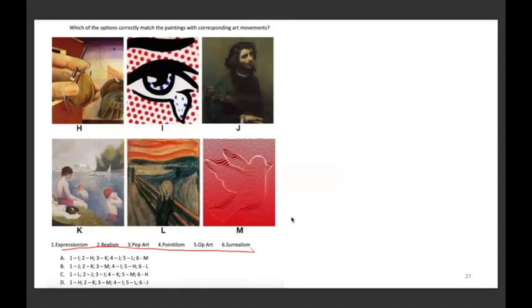So the first painting, H, is Surrealism, which is number 6. The second painting is Pop Art, which is number 3. The next one, J, is Realism, which is number 2. The next one, K, is Pointillism, which is number 4. L is Expressionism, number 1. And M is Op Art, which is number 5. So the correct answer is option C. Go to the next one.